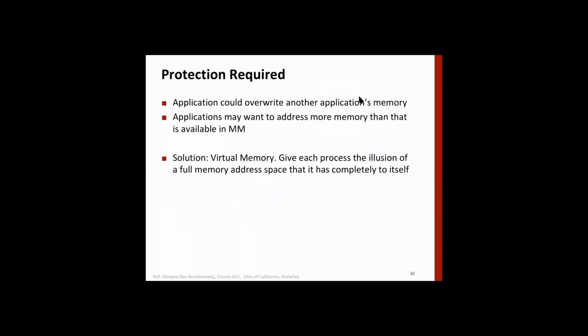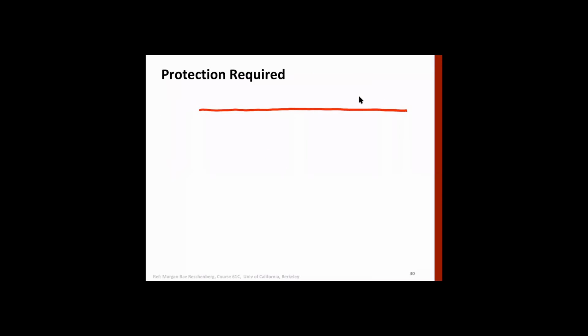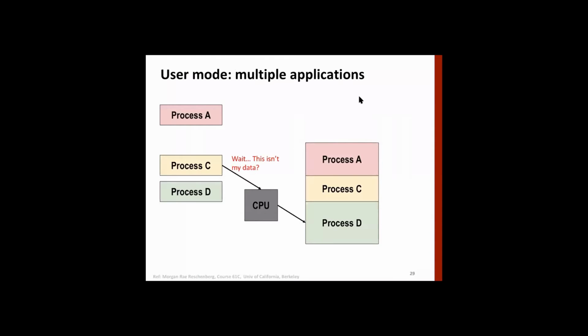Okay, so any application now, if protection is not there, can overwrite any other application's memory. So we need protection, right? And why do we think that a process may want only this space?